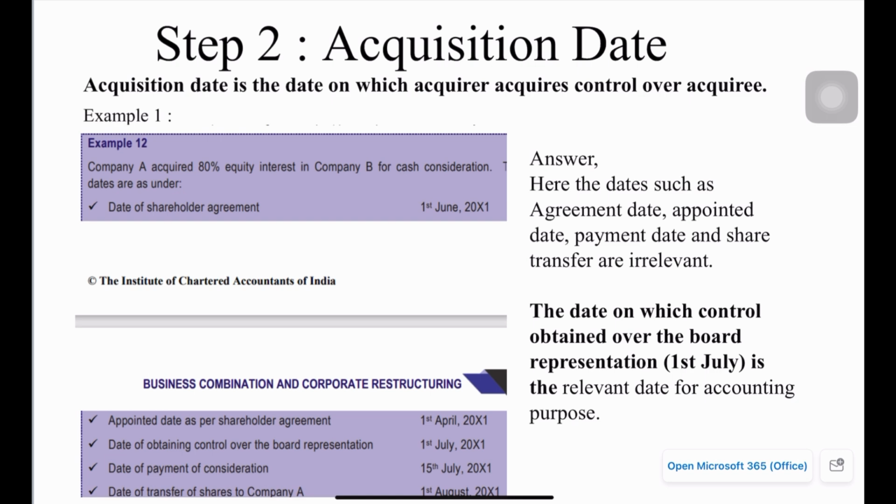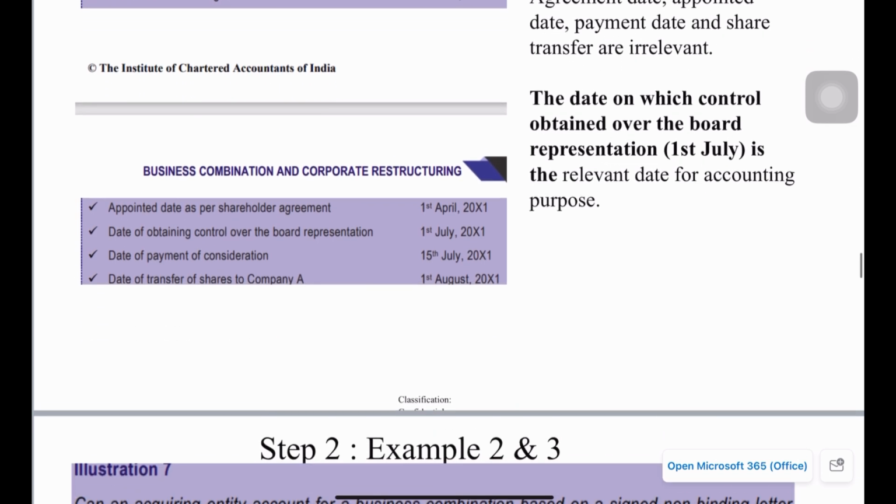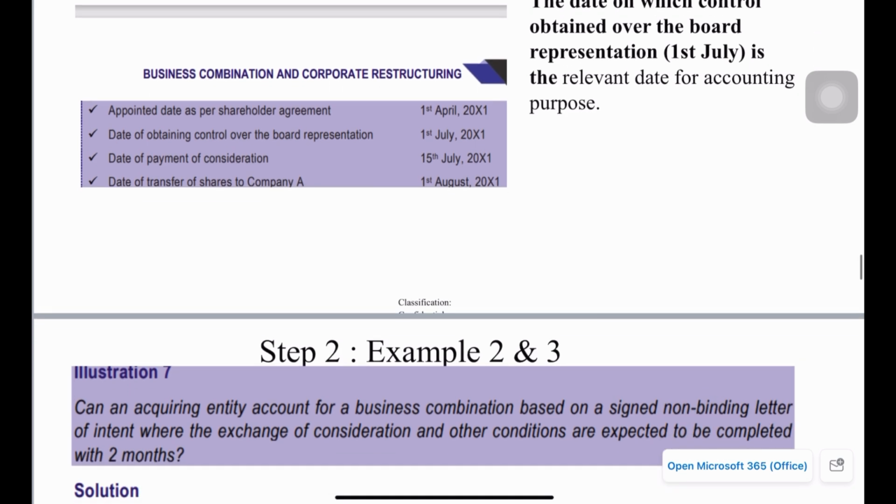Here it is given specifically that the control is getting transferred by way of agreement on 1st July 2021. The agreement is also validated by the board of directors. So we can take that as the correct date to determine or to account for the acquisition. So here 1st July 2021 is the acquisition date, being the date of taking over the control.